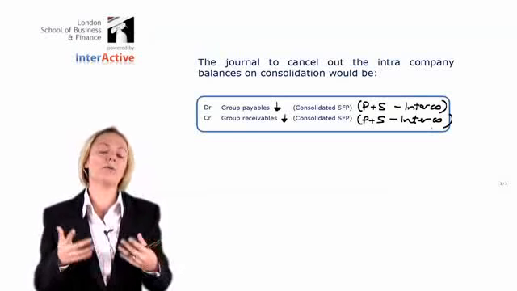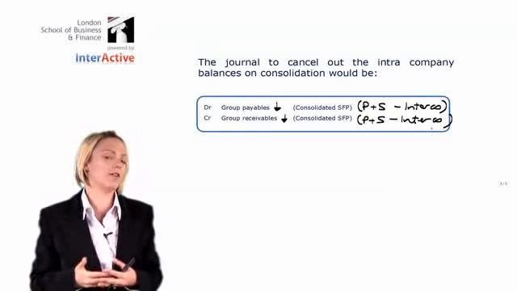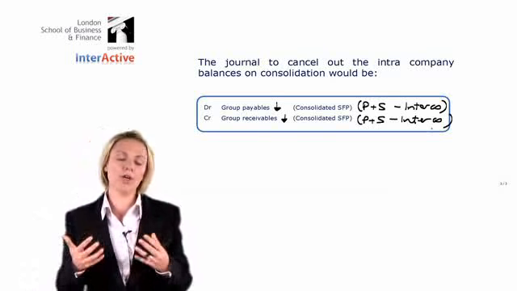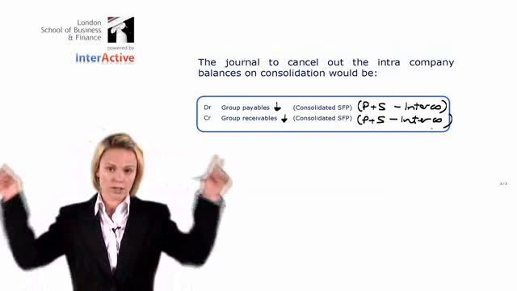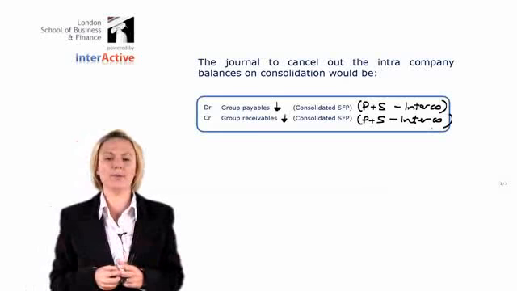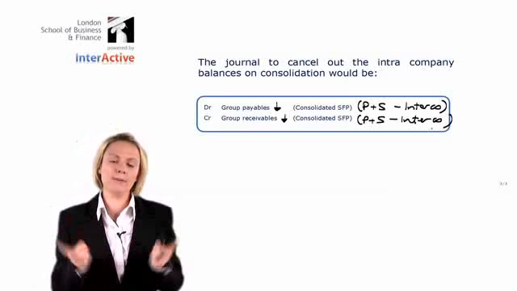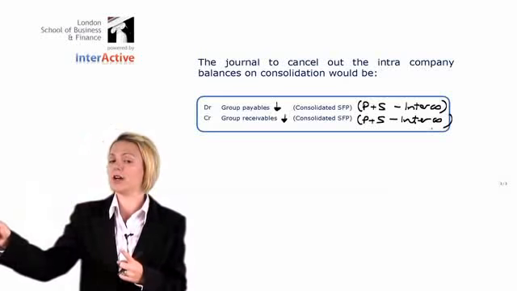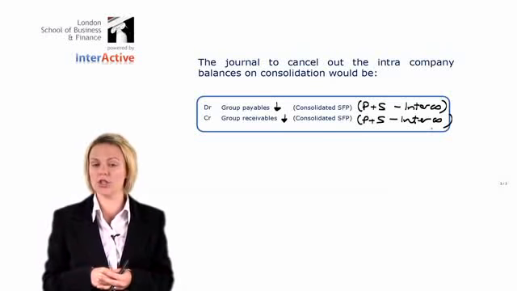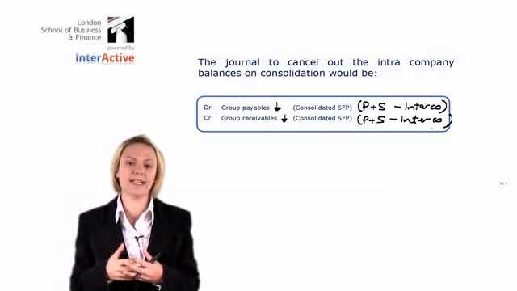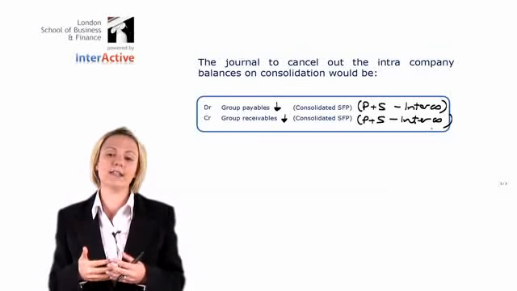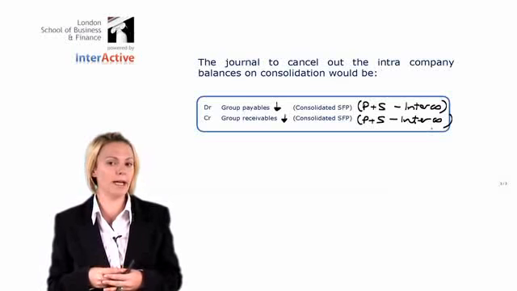What that will show then on the consolidated statement of financial position is group receivables, which is money that we are owed from people outside of the single entity. And also in group payables, we will only show the amount that we have to pay outside of the group as well. And that's our first consolidation adjustment. Intercompany trading, the contra entry is that double entry, and you just minus it from receivables and minus it from payables.